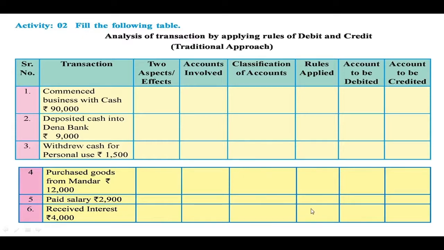The rule applied for cash is debit what comes in. So the account to be debited is the cash account. And the rule applied for interest received, being a nominal account, is credit all the incomes and gains. So the account to be credited is the interest received account. So in this manner we have to pass the journal entries.